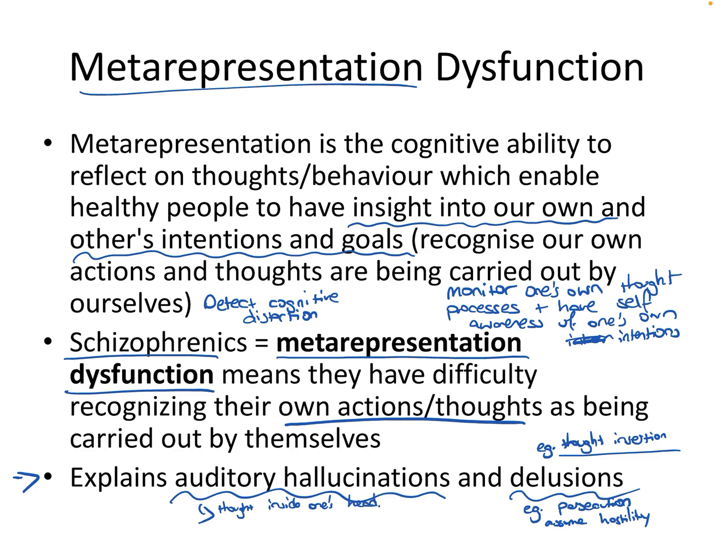That we incorrectly attribute to an external source. And so those voices that somebody hears, they've been created in that person's own mind. But because they lack meta-representation, they're not able to have insight into these thoughts. And so they assume that these thoughts are coming from an outside source, and they're therefore incorrectly heard as auditory hallucinations. It sounds like somebody speaking to them, when really it's actually just the thoughts inside that person's own head.